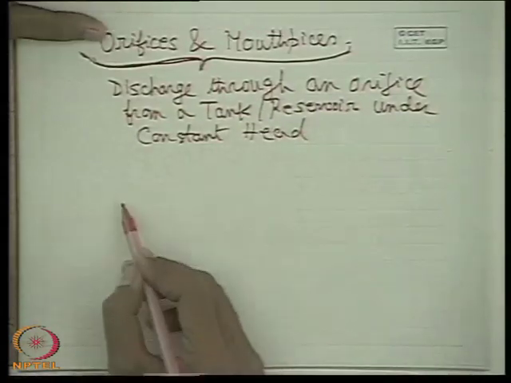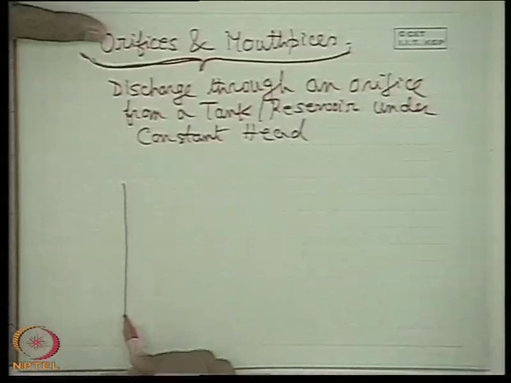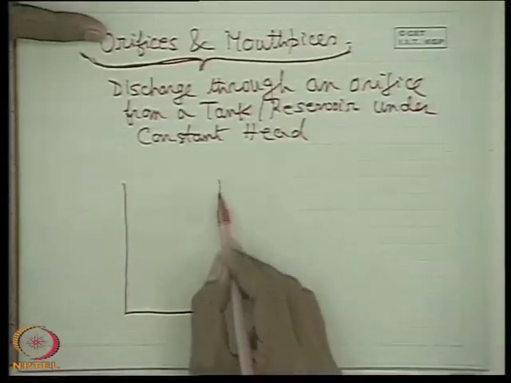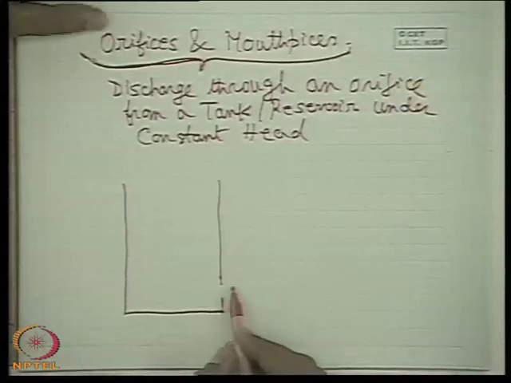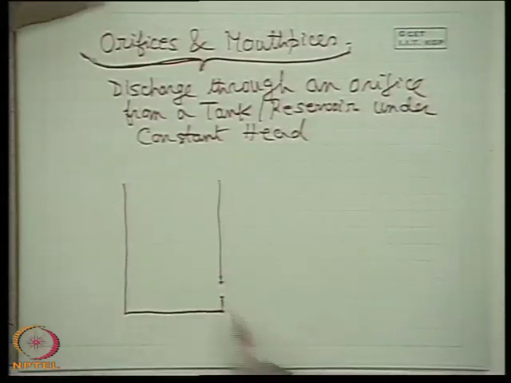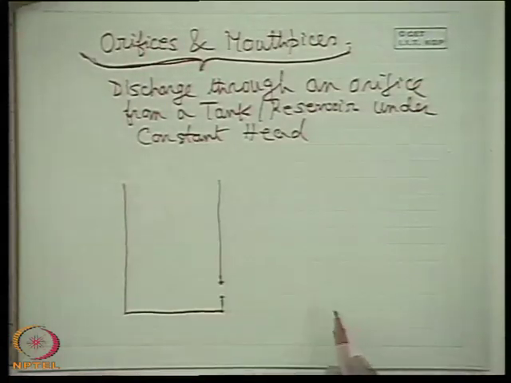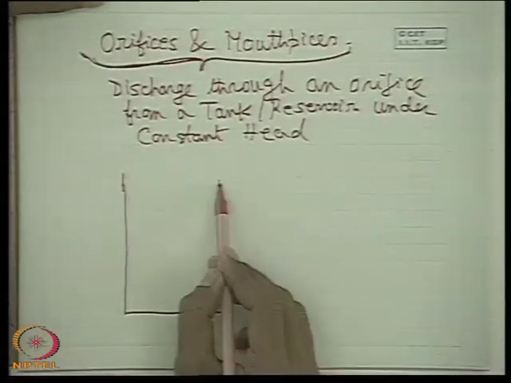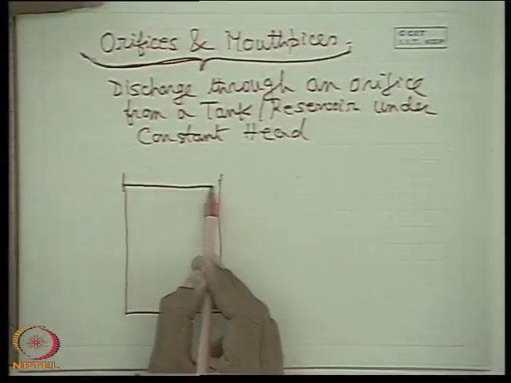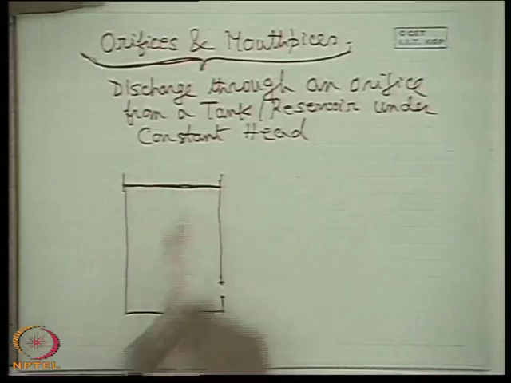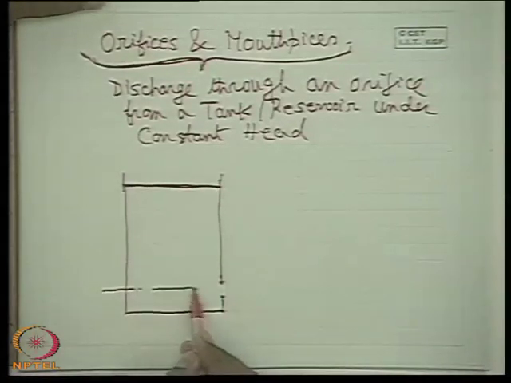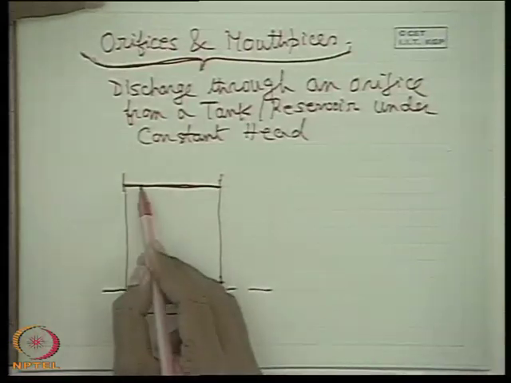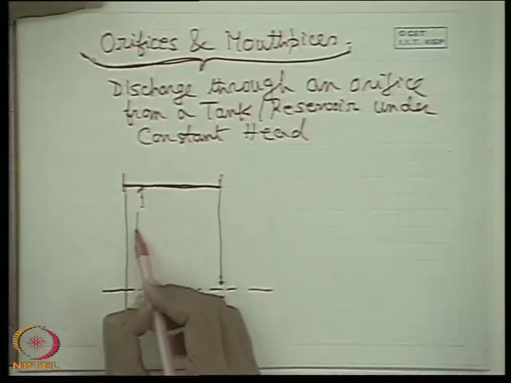This is so simple. Let us consider a tank or reservoir at the side of which there is a small orifice, that means a small aperture or hole, whose cross section may be circular or anything else. This tank is maintained with a constant height, that means the height of the free water surface from the axis of the orifice is maintained constant. Let this height be h.